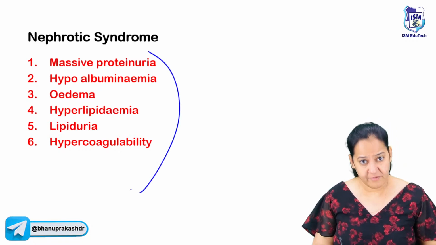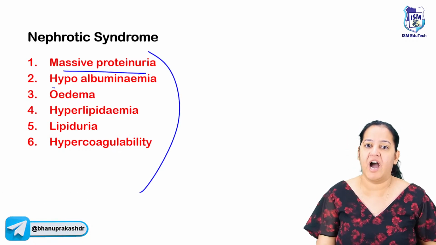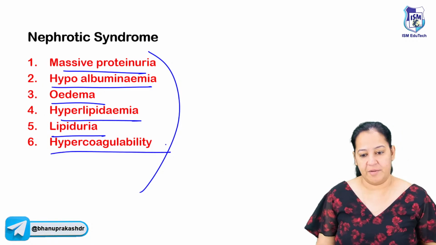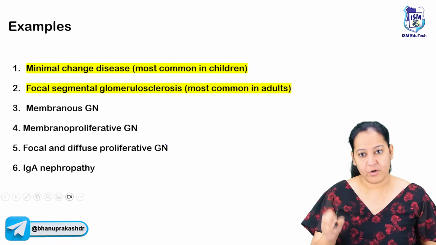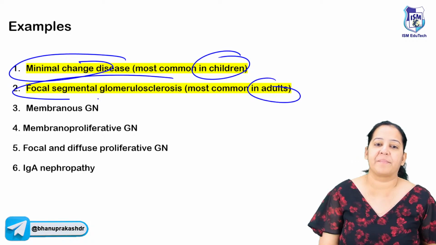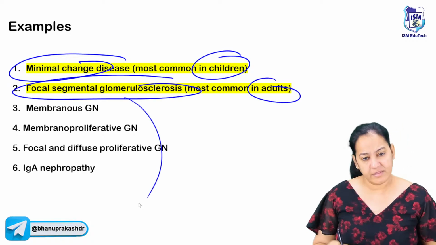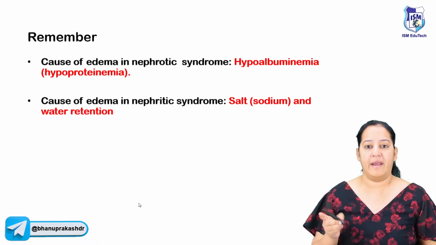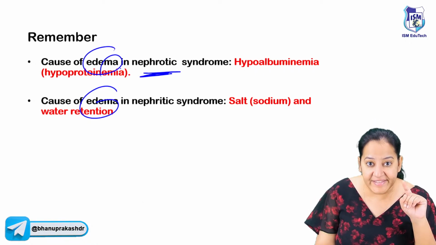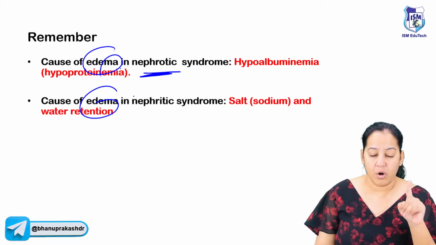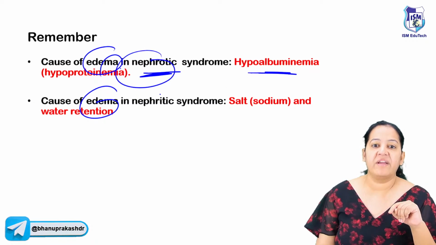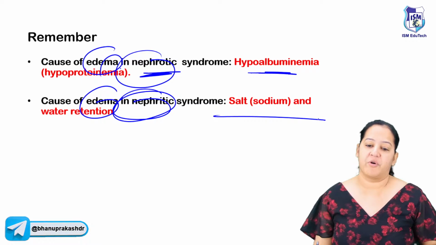These are the 6 properties of nephrotic. I told you: severe proteinuria, hypoalbuminemia, edema, lipidemia, lipiduria, and hypercoagulability. That is nephrotic. Here, 2 main causes are there. In children, it's MCD, and in adults, it's focal segmental glomerulosclerosis. Other causes are also there. And the cause of edema is different in both of them. The cause of edema in nephrotic is hypoalbuminemia, and the cause of edema in nephritic is sodium water retention.